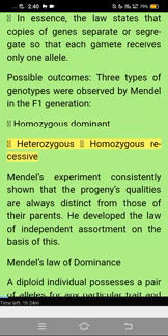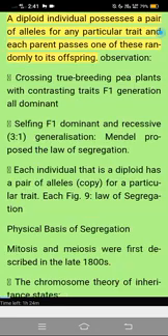Homozygous dominant, heterozygous, homozygous recessive. Mendel's experiments consistently showed that the progeny's qualities are always distinct from those of their parents. He developed the law of independent assortment on the basis of this. Mendel's law of dominance: a diploid individual possesses a pair of alleles for any particular trait, and each parent passes one of these randomly to its offspring.